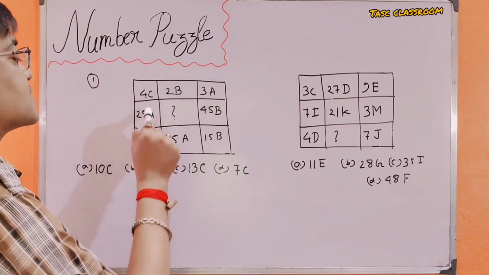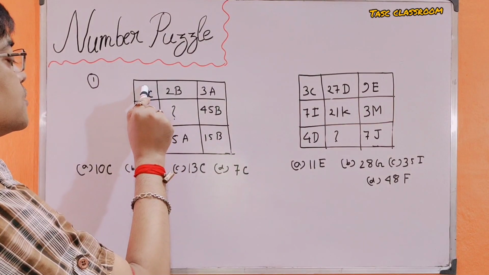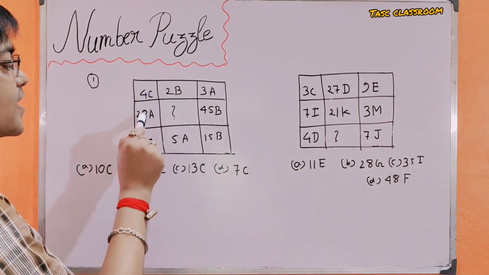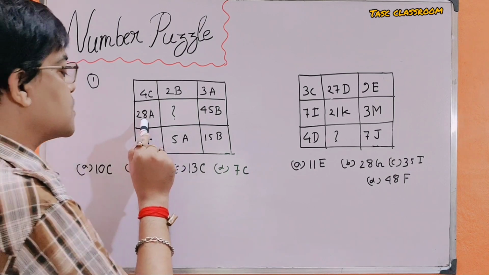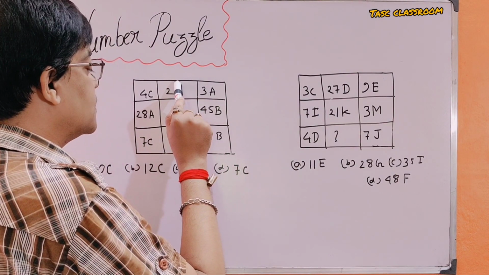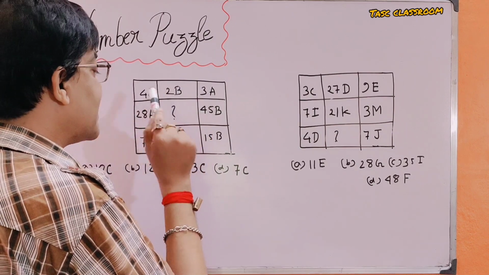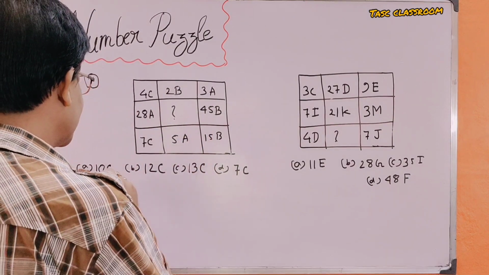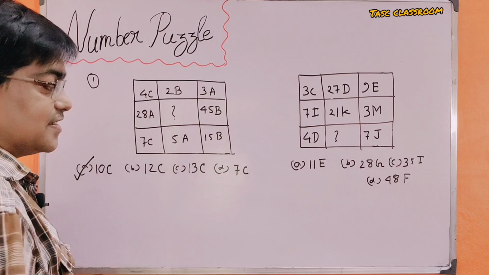Look at this relationship between 4 and 7. 4 into 7 is equal to 28A. 5 into 2 is equal to 10. Then the answer is 10C.